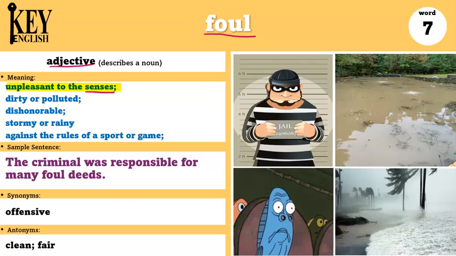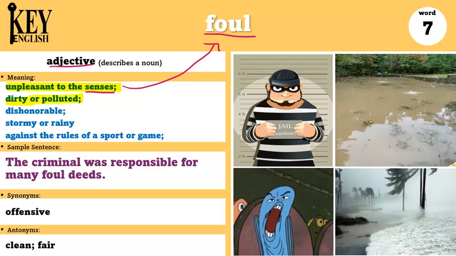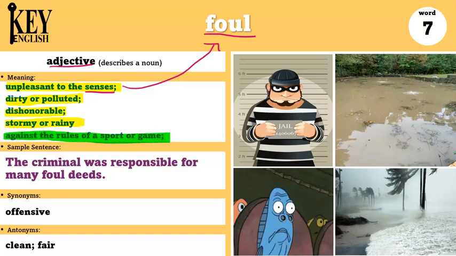So something that doesn't feel good when you smell it or eat it or touch it or hear it or even see it, you can describe it as being foul. It can also mean dirty or polluted, dishonorable, and stormy or rainy. And the last definition, against the rules of a sport or game, we'll talk about it later.